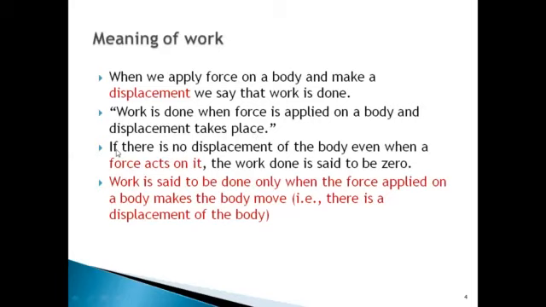Next point: if there is no displacement of the body, even when a force acts on it, the work done is said to be zero. In the second picture, the man was applying force on the wall. Even though there was a force on the wall, there was no displacement. So it means work done would be zero. So what is the definition of work? Work is said to be done only when the force applied on a body makes the body move. It means there is a displacement of the body.